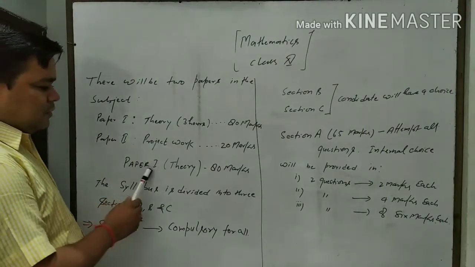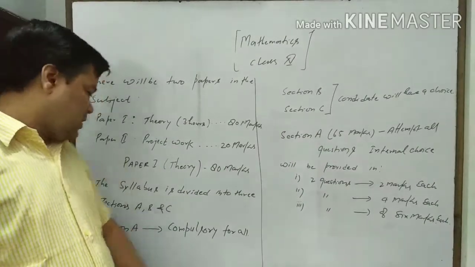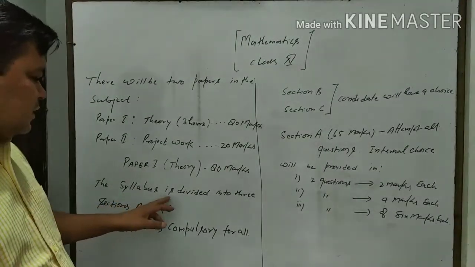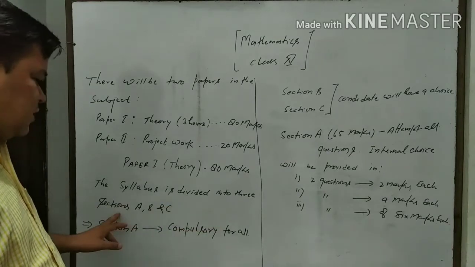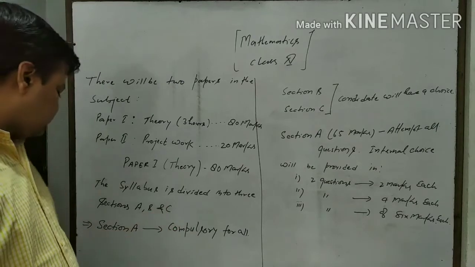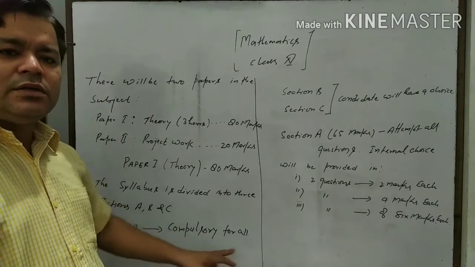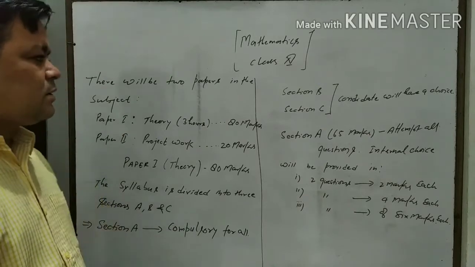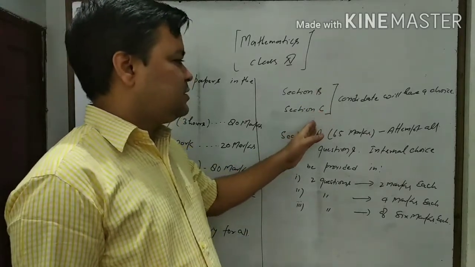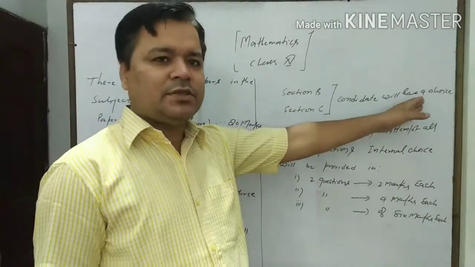Here paper first theory will be of 80 marks, and the syllabus is divided into 3 sections, A, B and C. Section A is compulsory for all students, but in section B and section C candidates will have a choice.